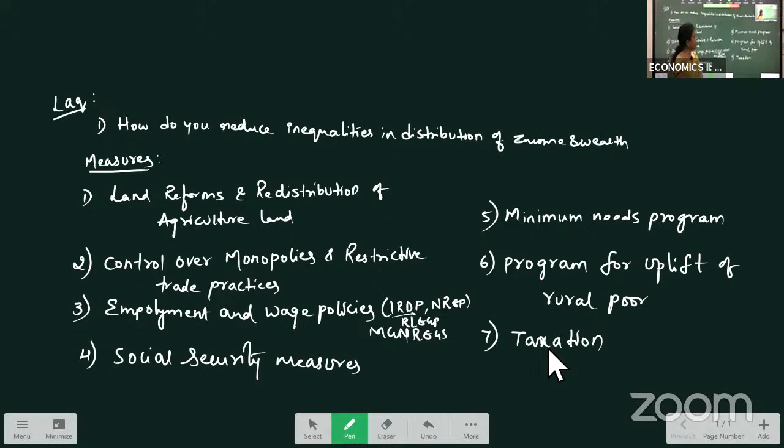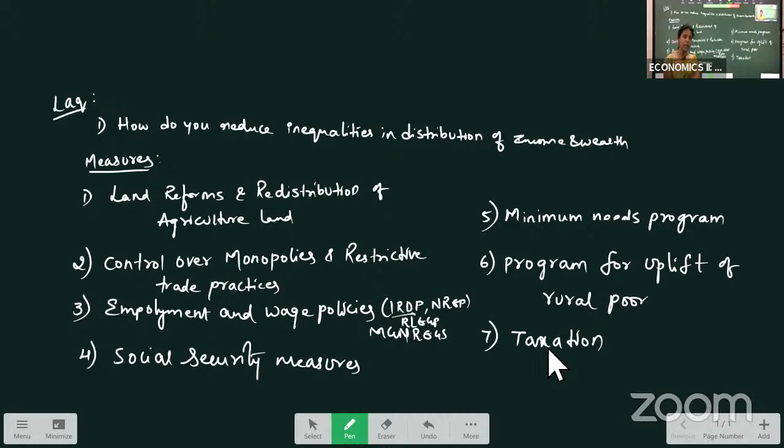Next is the program for upliftment of the rural poor. The programs like Resource and Income Development Program, Special Area Development Program, Work Creating Supplementary Employment Opportunity Program. These are the programs that were taken up to reduce inequalities in the country. And taxation. When inequalities arose in the country, the taxation system was changed.